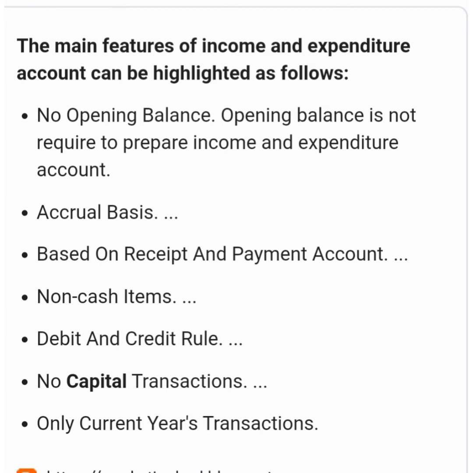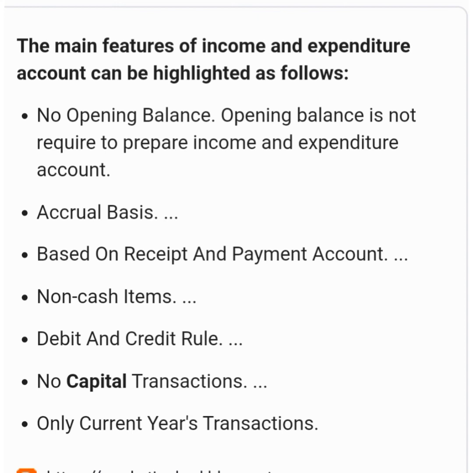In the case of income and expenditure account, we record only revenue nature transactions. Capital nature transactions will be recorded in the balance sheet, both opening balance sheet and closing balance sheet. In income and expenditure account, we consider only current year's transactions. That means if there is any last year's balance or next accounting year's transactions, those transactions will be excluded while preparing income and expenditure account.